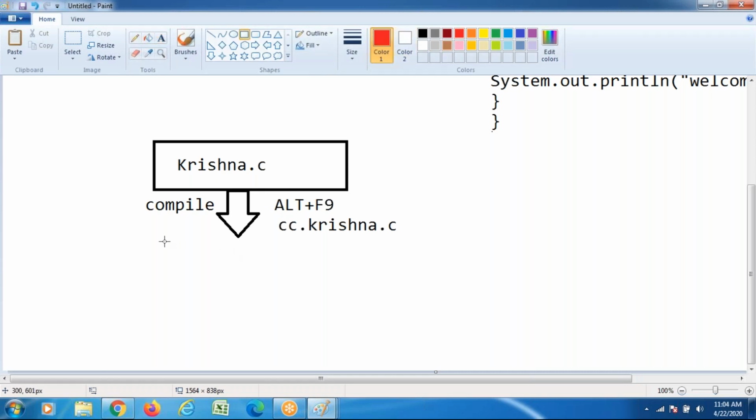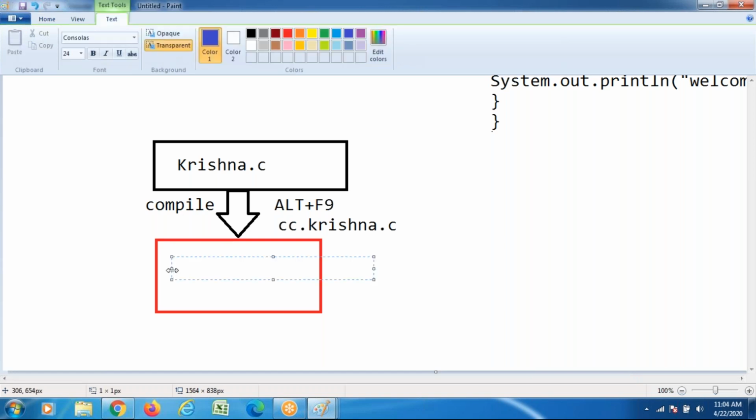When you compile the C program, one type of file is generated. What type of file? An OBJ file, the object file.